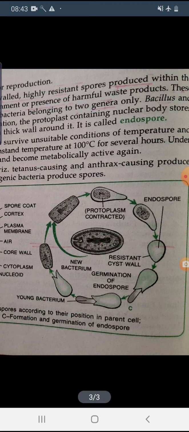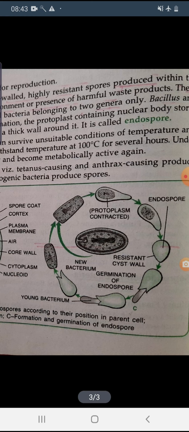Why? Because to form the outer thick layer. Okay, so it formed the endospore. Here see the persistent cyst wall. And next, after that, when favorable condition came, that is the germination of endospore, that part is coming out, and that part is the young bacterium, and again there is formation of the new bacterium.